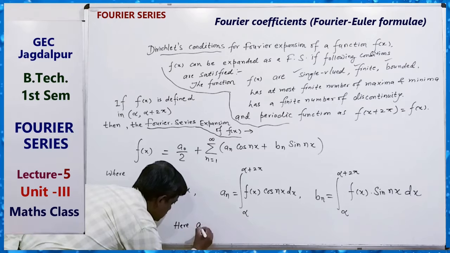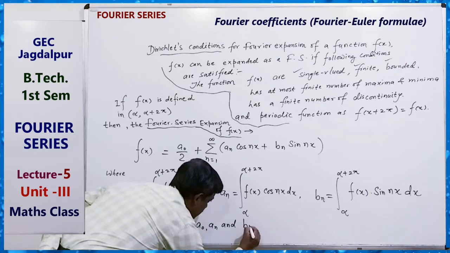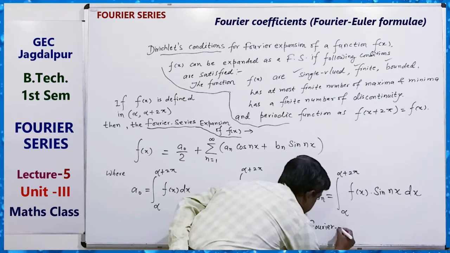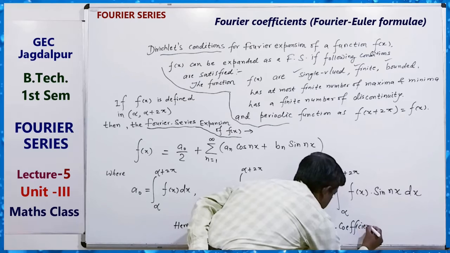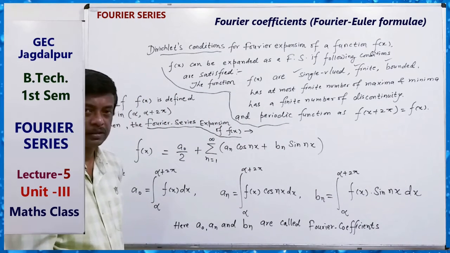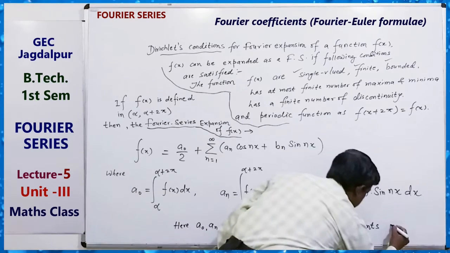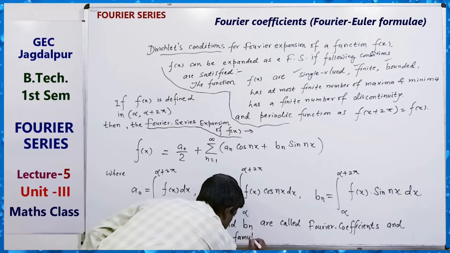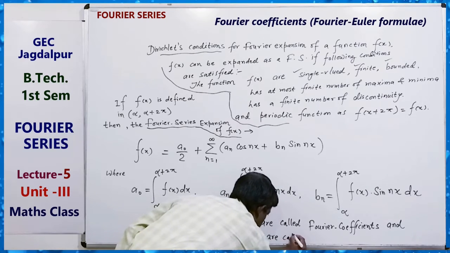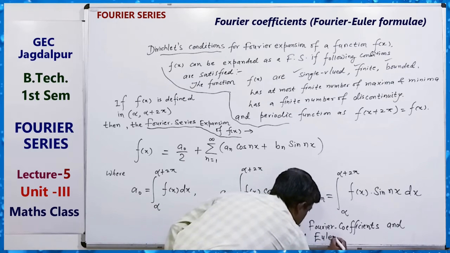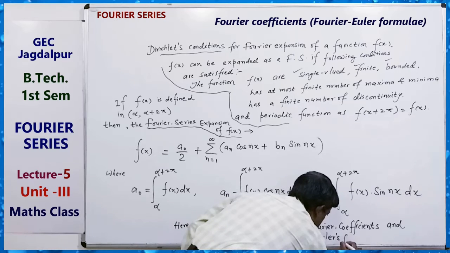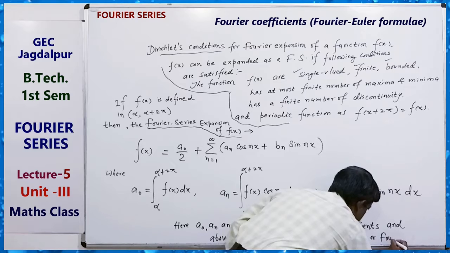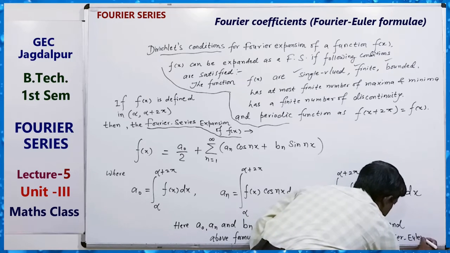Here a0, an and bn are called Fourier coefficients, and the above formulas are called Euler's formula or Fourier-Euler formula.